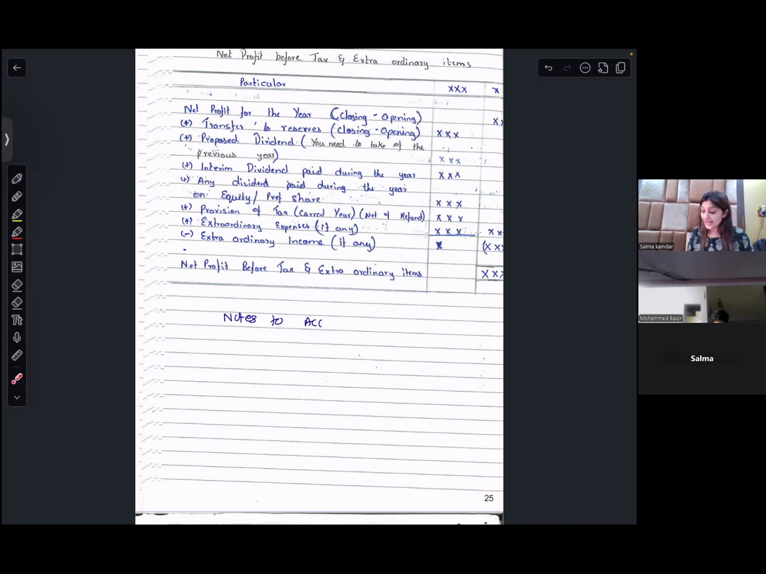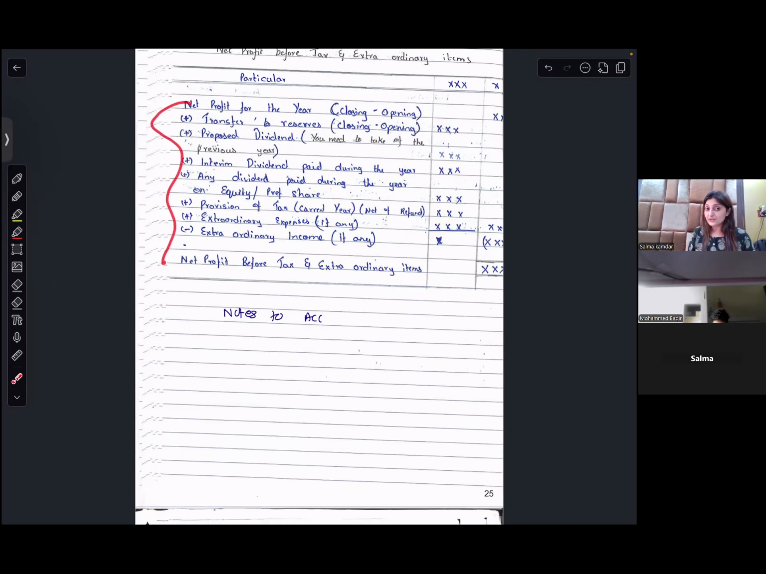Then provision of tax of the current year, net of refund. If there is any refund, you're going to subtract it. Add extraordinary expenses minus extraordinary income. You get net profit before tax and extraordinary items.